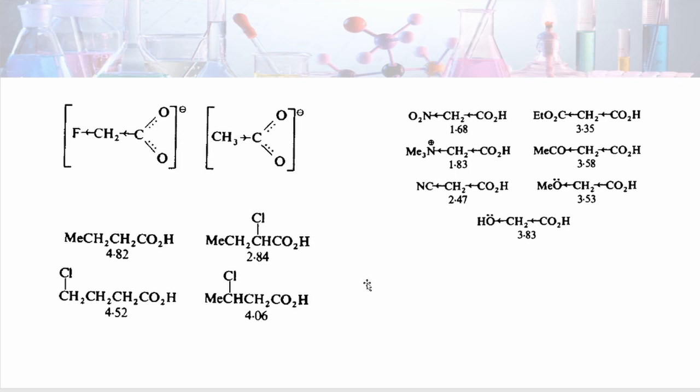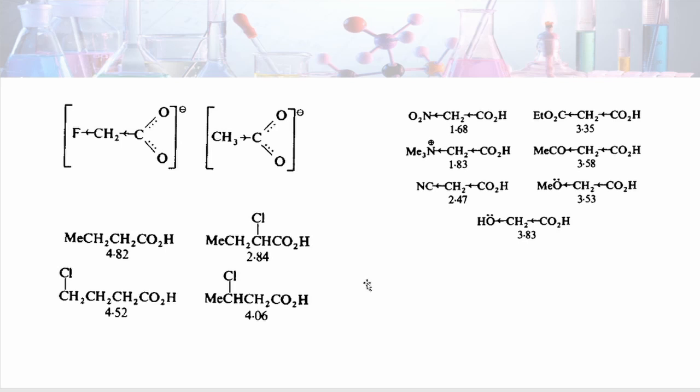In case of acetic acid, the methyl group is electron donating, so electron density on oxygen increases, so it can recombine easily back, so undissociated acid is there, that's why acid strength is less. In nitroacetic acid, trimethylaminoacetic acid, we can see the same effect, cyanoacetic acid, then ester group, ketonic group, methoxy group, hydroxy group, all are showing the same effect.